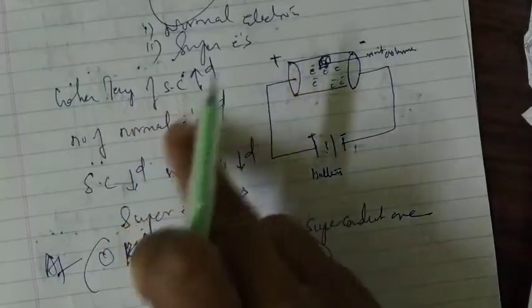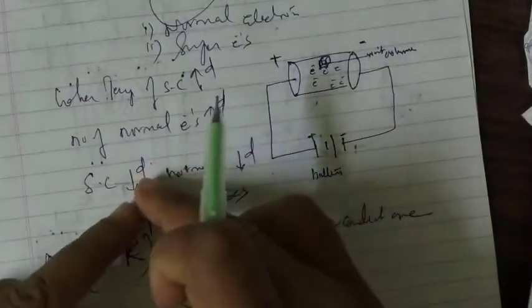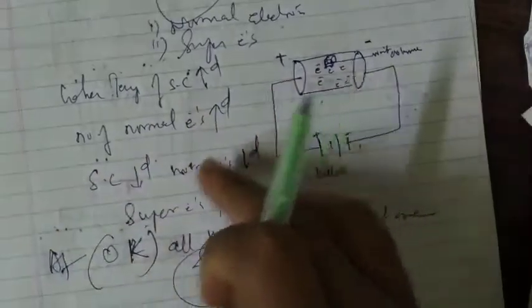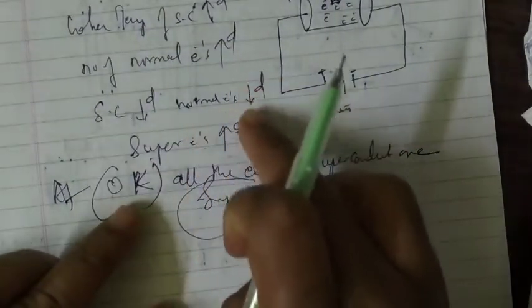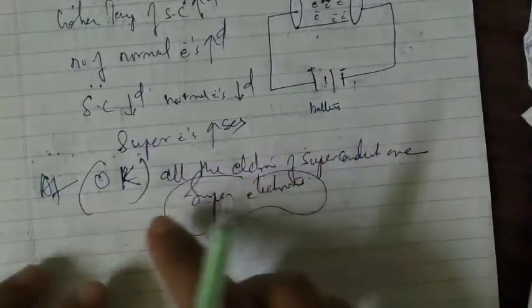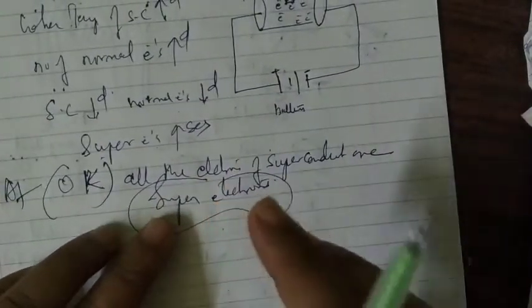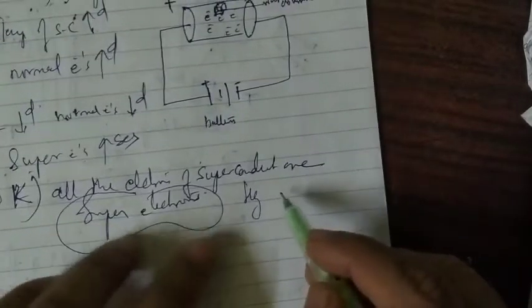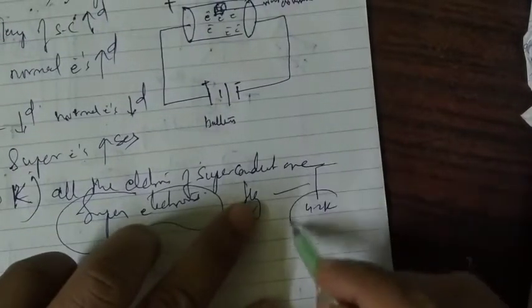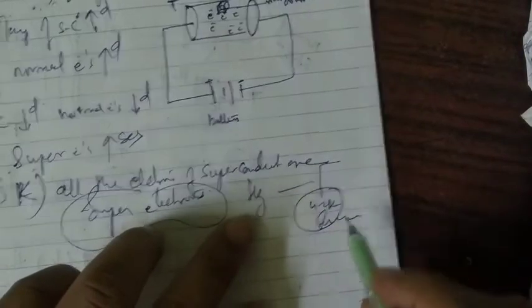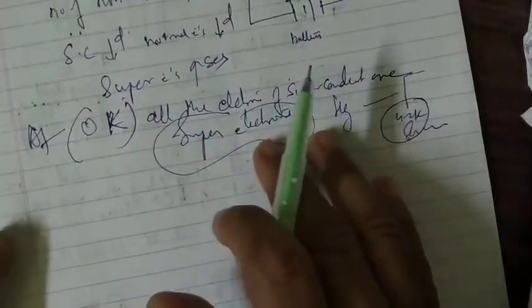At a higher temperature, the number of normal electrons is more and super electrons are fewer, and that's why the material behaves as a conductor. As you decrease the temperature, the number of normal electrons decreases but super electrons increase, and they approach superconductors. At 0 Kelvin, all the electrons will be super electrons and it perfectly behaves as a superconductor, like mercury. Onnes said that at 4.2 Kelvin mercury behaves as a superconductor, but at 0 Kelvin definitely all electrons will be super electrons.